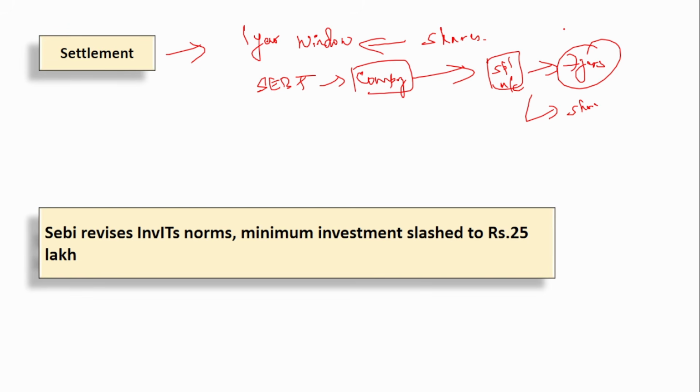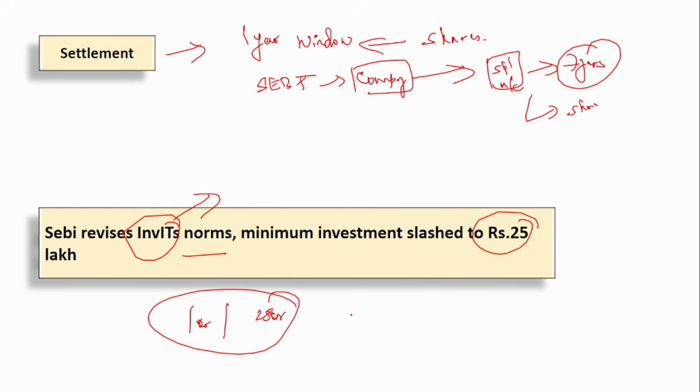Next, SEBI has revised the InvIT, Infrastructure Investment Trust, norms. The minimum investment is slashed to 25 lakhs. What was the previous minimum investment? The previous minimum investment was either 1 crore or, depending upon the asset, sometimes even 25 crores. Okay, this was the previous minimum investment. Now it has been reduced to 25 lakhs.